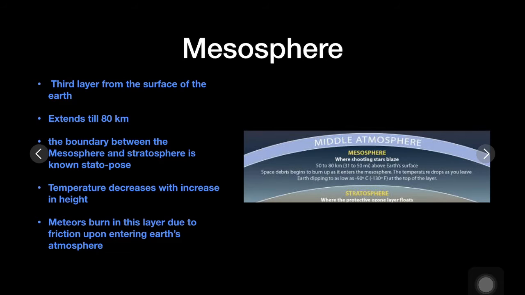Third layer is mesosphere, and it extends till about 80 km from the surface of the earth. The boundary between the mesosphere and stratosphere is known as stratopause.